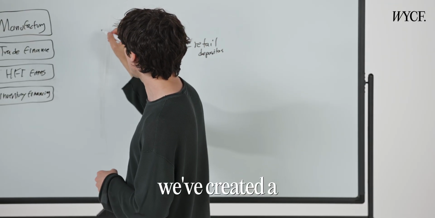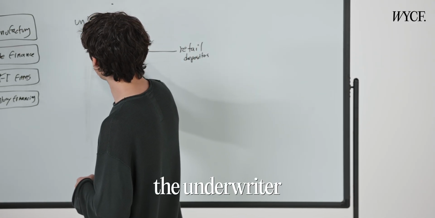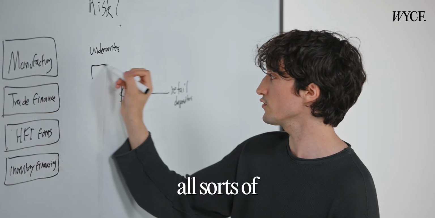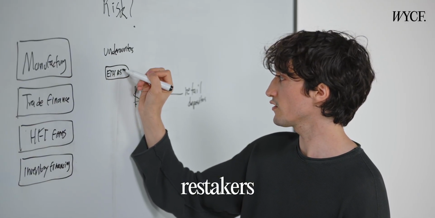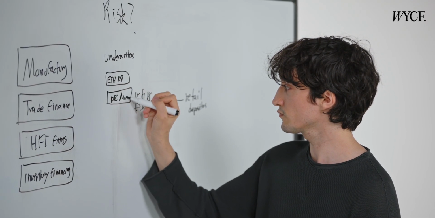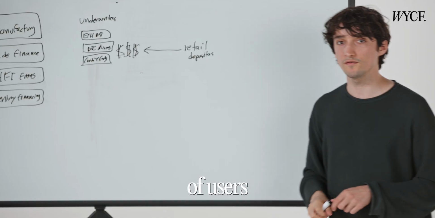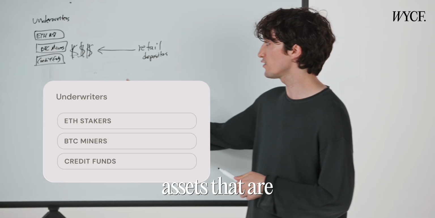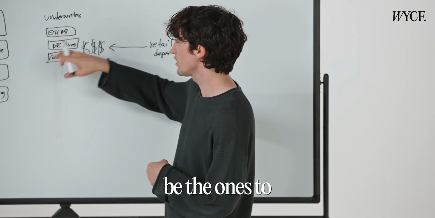Well, we've created a new type of user and we call them the underwriter. And the underwriter sits right in the middle. So the underwriters will sit here, and these can be all sorts of different players, like ETH stakers, restakers. It can be BTC miners. It can even be credit funds. So it can be different types of users that have unproductive assets, right? Assets that are not as productive as the dollar. And they come to CAP and they decide that they're going to be the ones to allocate our funds.